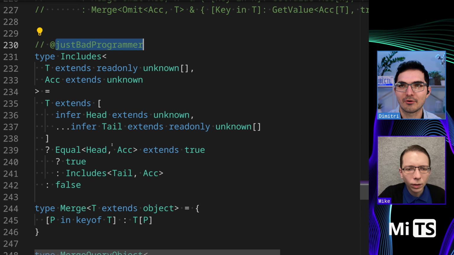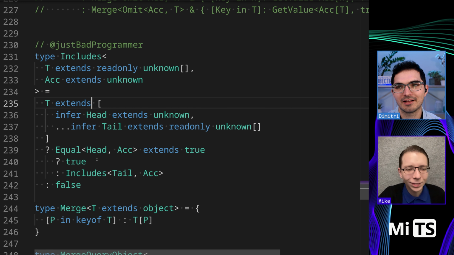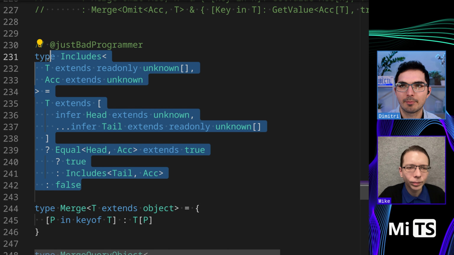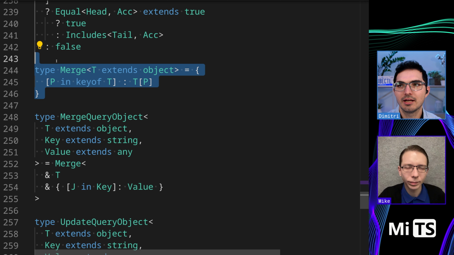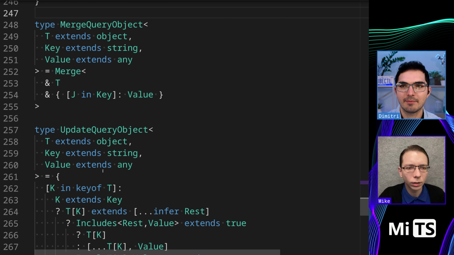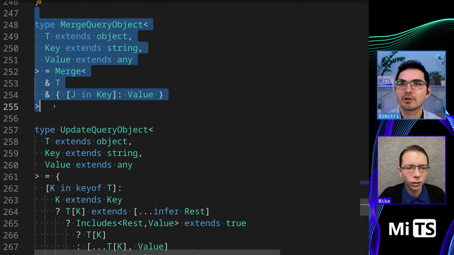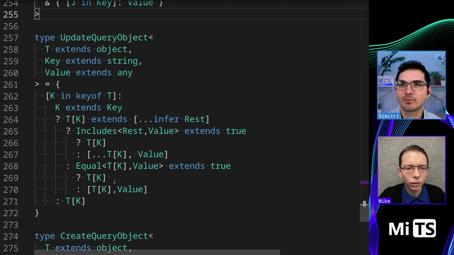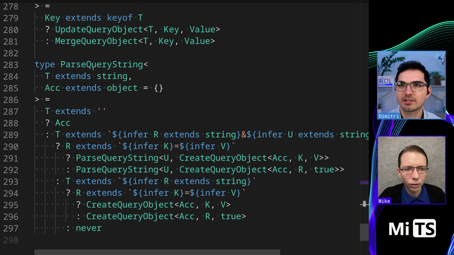This one is by justBadProgrammer. We've seen them many times before in the challenges. They have an includes helper. Includes is its own challenge. Merge is just there for the equals type to work. Merged query object is where I think we start to get into new things. So let's just look from here.